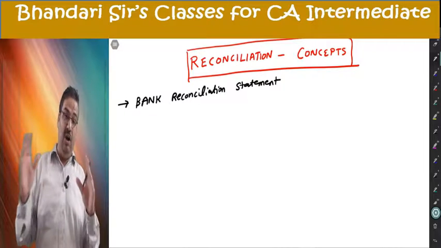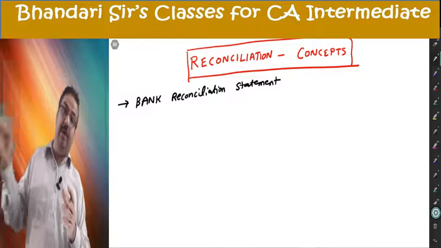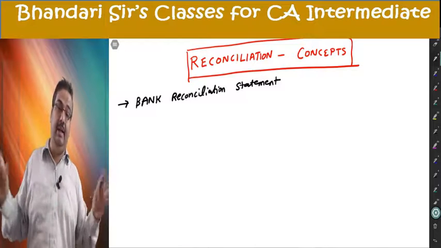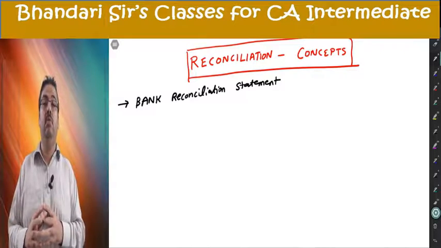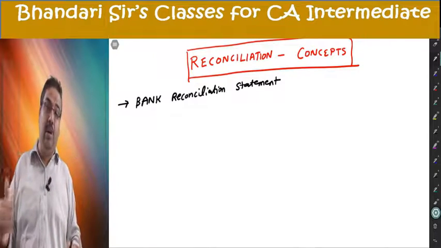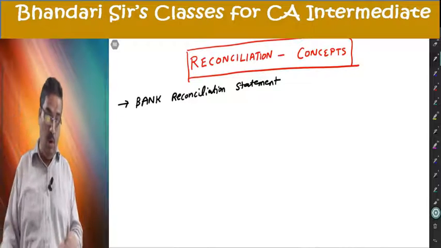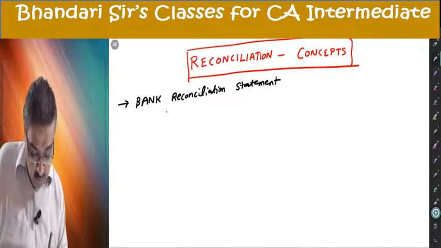I place in front of me my record and bank statement. Tick, tick, tick, tick, tick. Whatever are differences, I compile them in a statement called bank reconciliation statement. So what did we do in this?